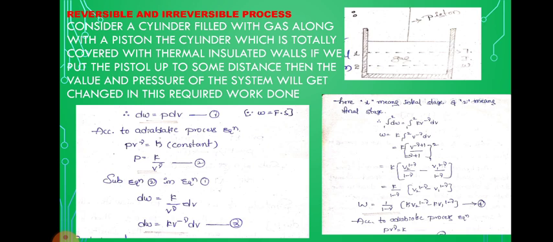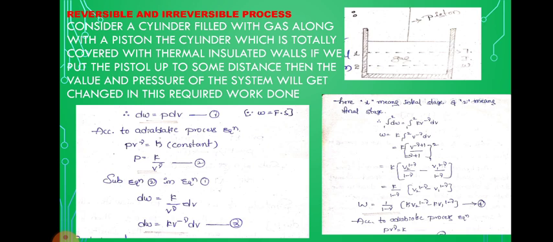This is equation number 2. Substitute equation number 2 in equation number 1, that is dW is equal to K by V to the power of gamma into dV. Therefore dW is equal to K into V to the power of minus gamma into dV. This is equation number 3.